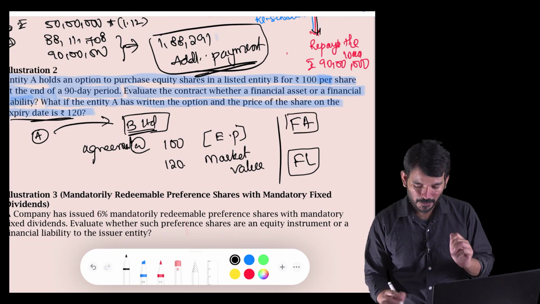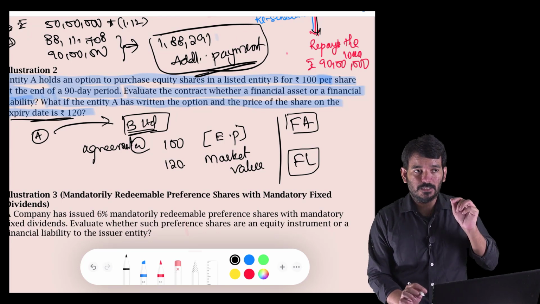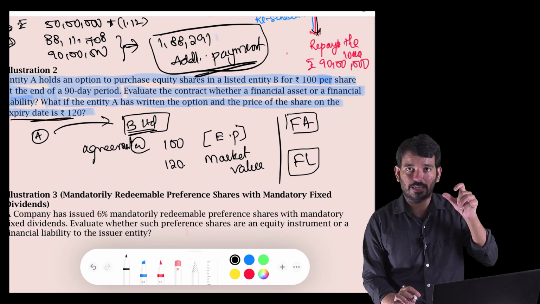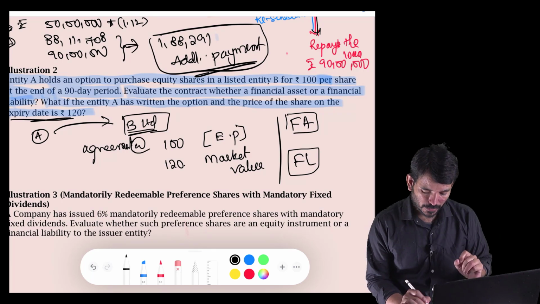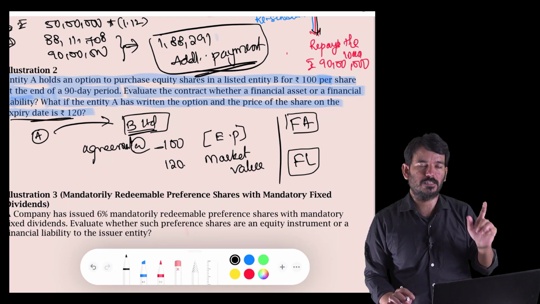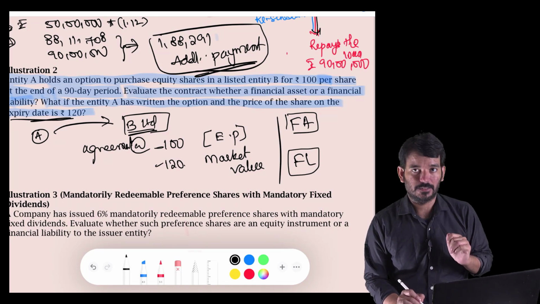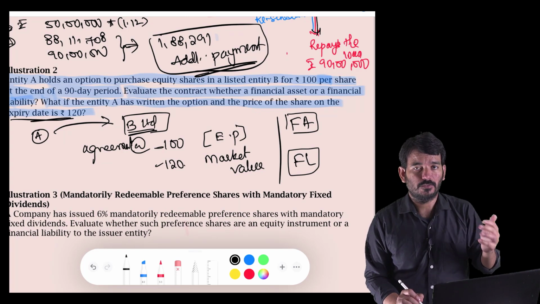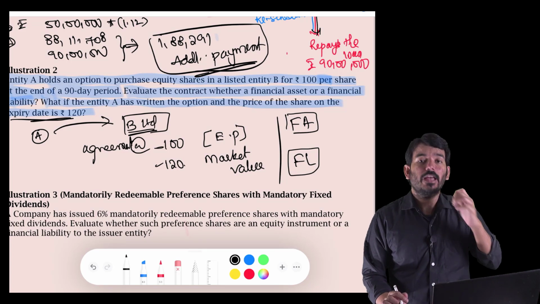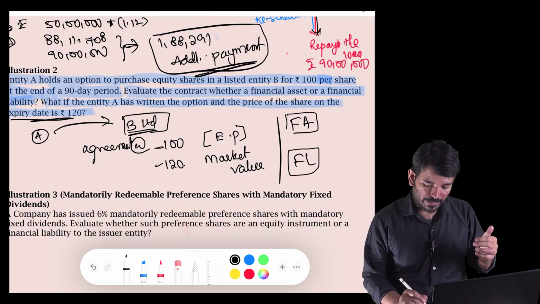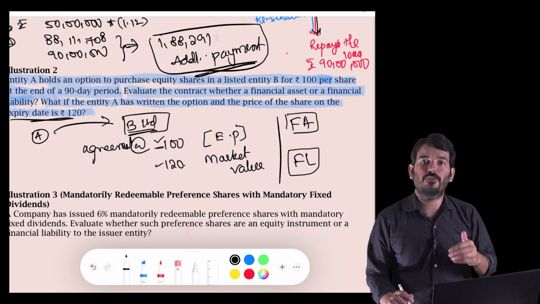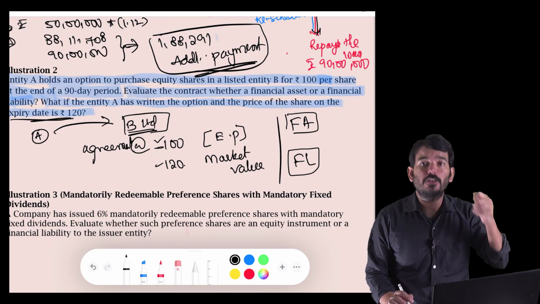Sir, in simple words, I am A, and I am entering into a contract to purchase a share in company B at 100 rupees. That is my exercise price. But in the current market, in the stock exchange, the share is quoting at 120. So will I exercise the option? I will definitely exercise it. Reason being, if I exercise, I can purchase the share at 100 rupees from B. The same share I can sell in the open market for 120. So that is potentially favorable to me.